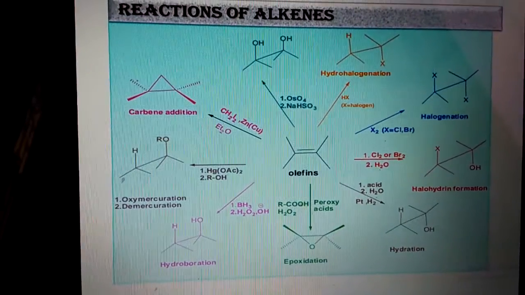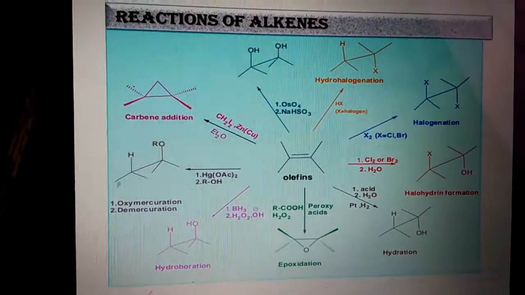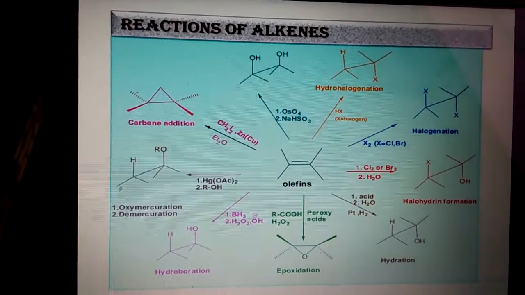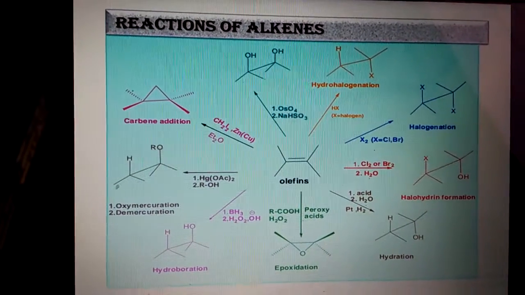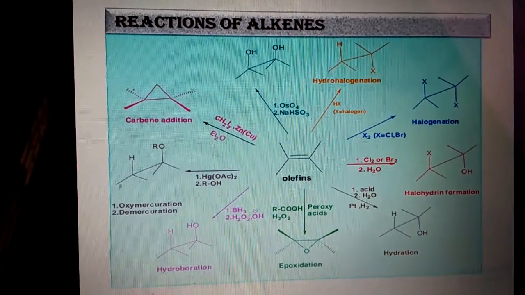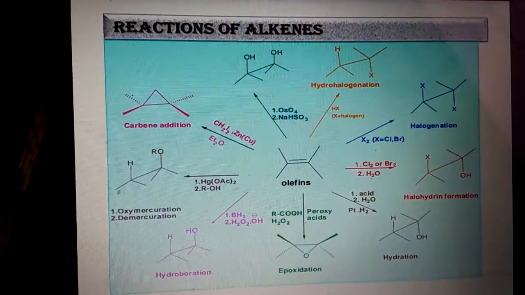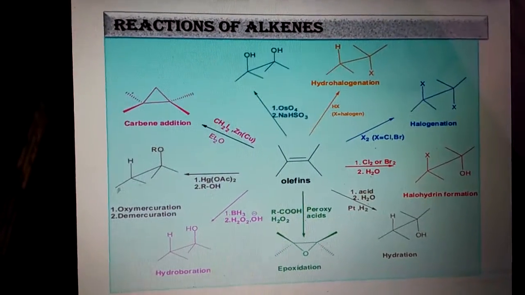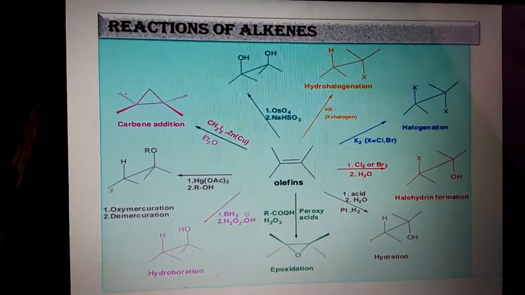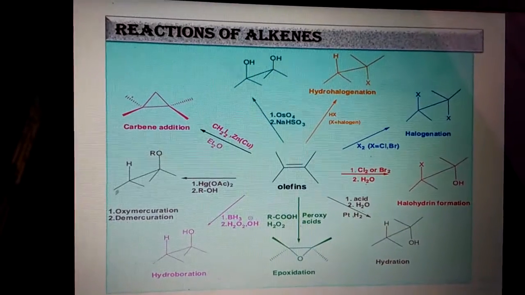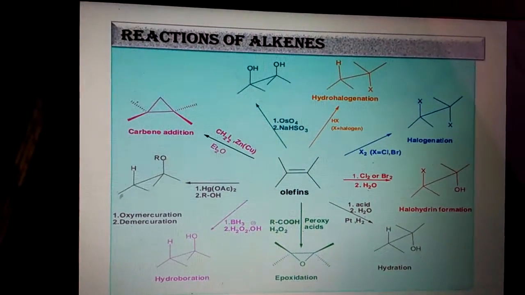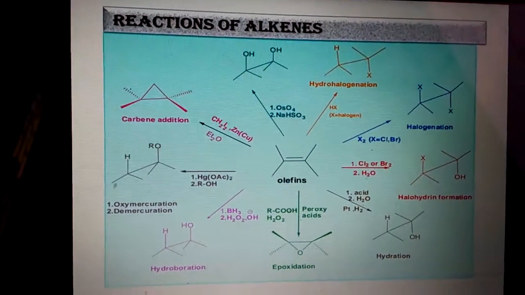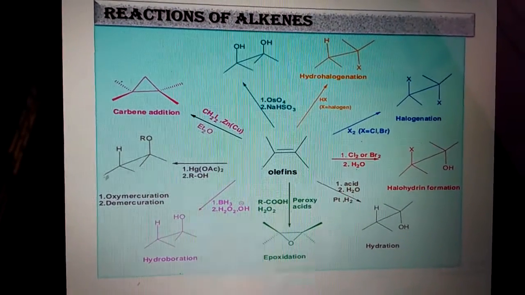Next, chemical reactions of alkenes. That image clearly shows various addition reactions in olefins. Already in the first slide I explained alkenes are generally called olefins. So take a simple olefin. There are a variety of reactions. First, halogenation reactions. You take an olefin, you put any halogen, chloro or bromo, and you get the dihalogenated product.